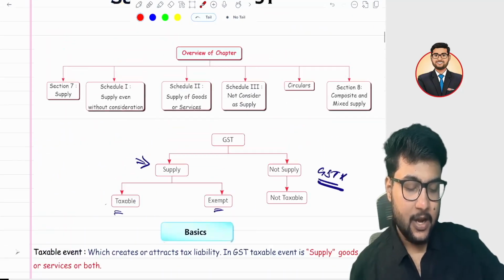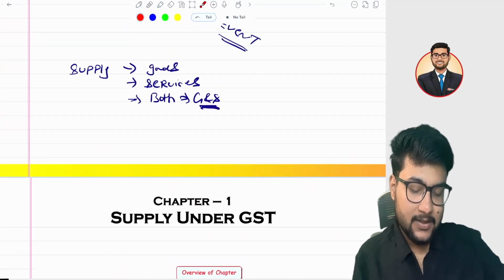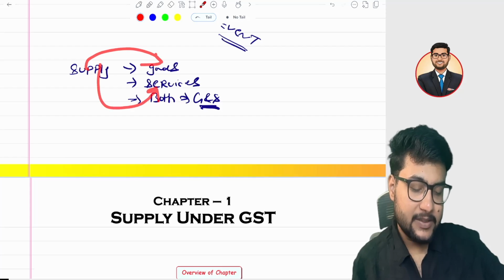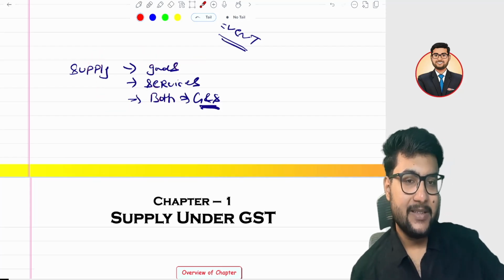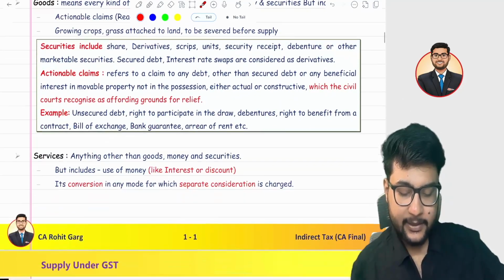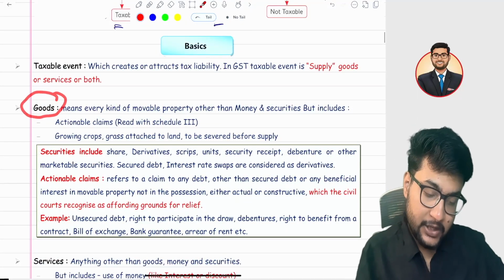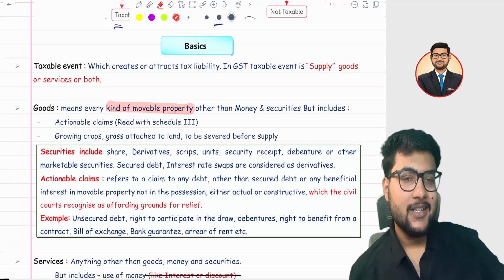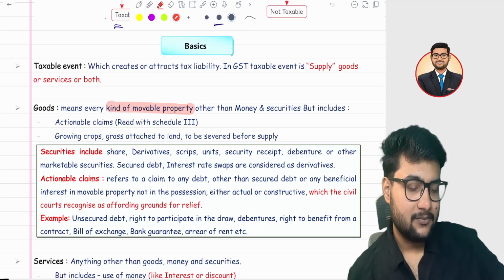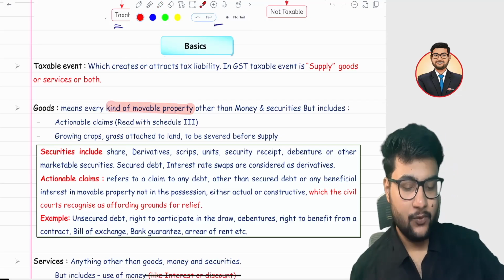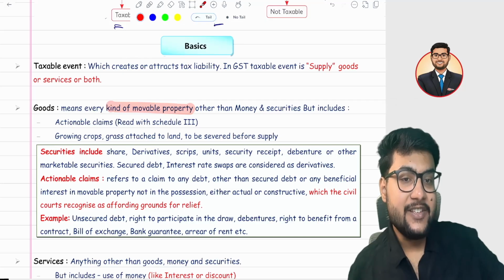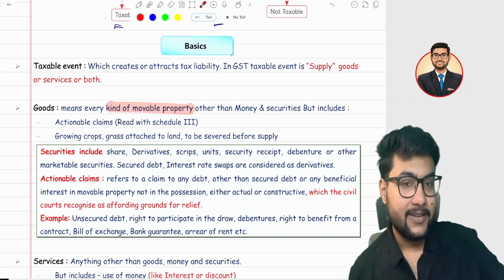Okay, so now let's talk about the another. The supply can be of goods, supply can be of services. What do you mean by goods and what do you mean by services? Simple explanation. Goods mean first of all every kind of movable property. Sir, what do you mean by movable property? Anything which can be moved. But this is layman language. In GST, what does movable mean? In GST, movable means anything which can be brought to the market and sold or bought, then it is movable.